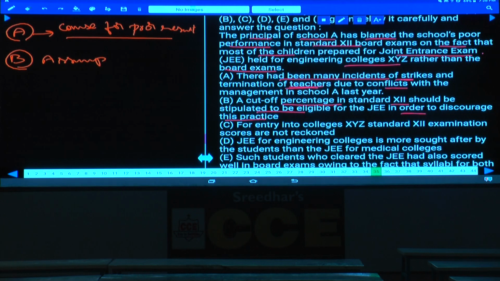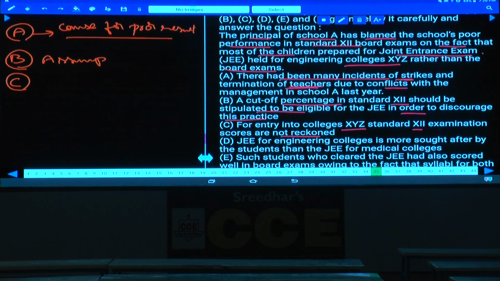Then the third one: for entry into colleges of XYZ, standard 12th examination scores are not considered, isn't it? Why are these students preparing here? Because they are not giving preference to the academics or the board examinations. Why are they preferring this one?